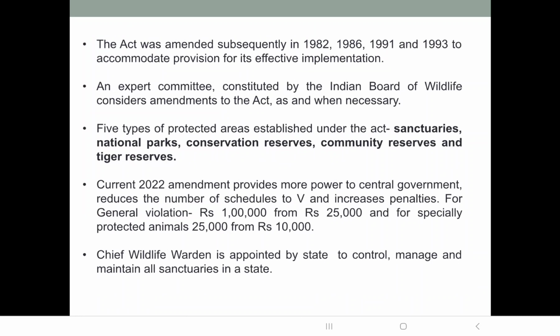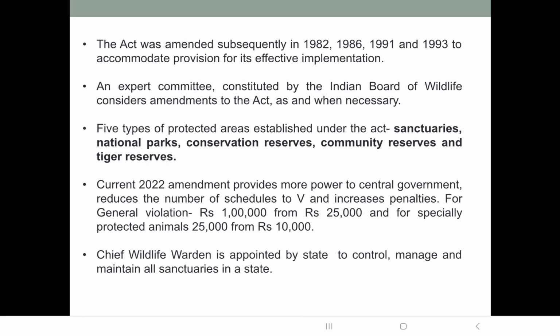So these animals are killed to get different articles from them. The parts of their body are used to produce various articles. This is illegal.